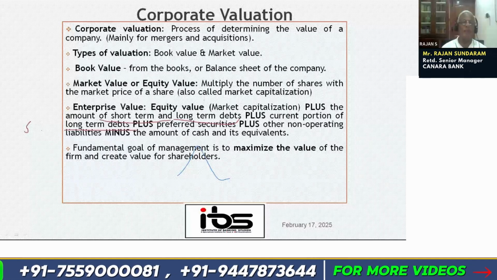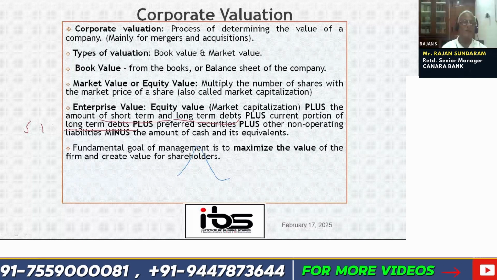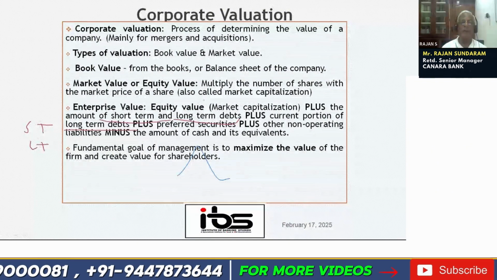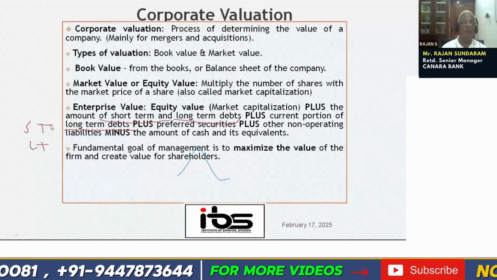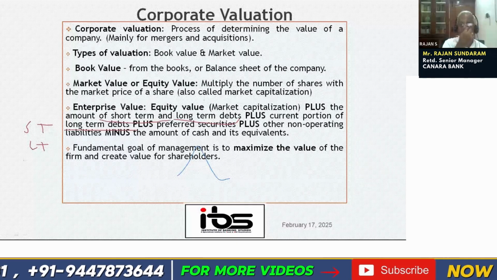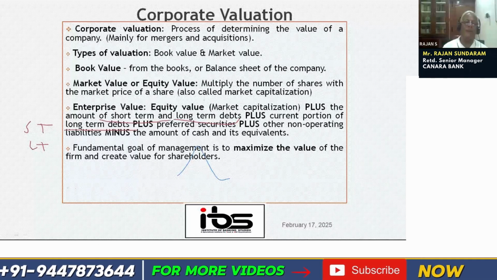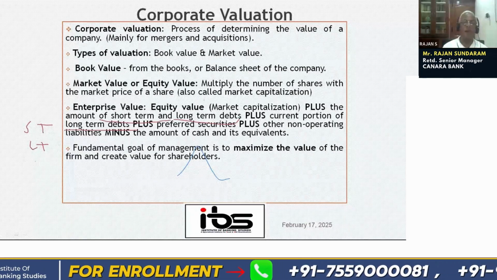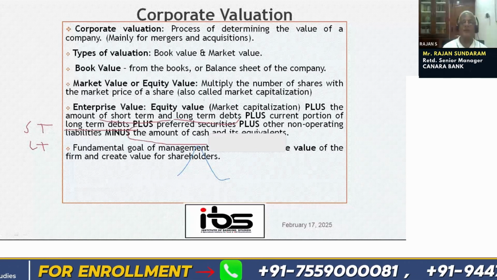So simply what we can say is, we have to take into account the equity value plus the short-term liability and the long-term liability, and also preference share capital. And any other non-operating liabilities to be paid to outsiders, that also we will take, minus the amount of cash and cash equivalents.